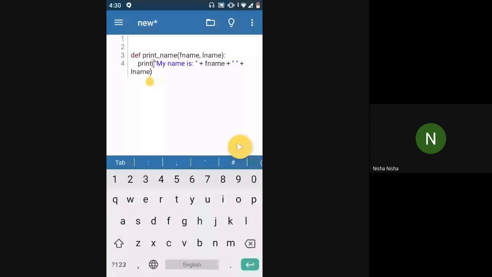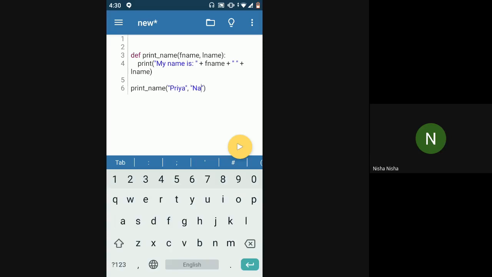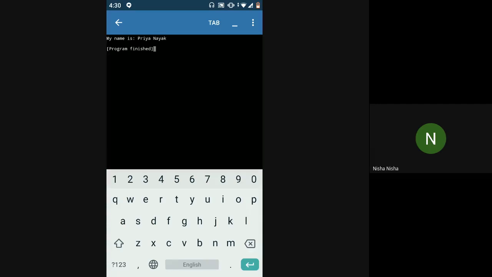Okay. So here in this case, I can directly call this function with the two arguments. That is, I just pass my name and my surname. Just a minute. Yeah. Okay. So if I call this, okay, it's printing my complete name.